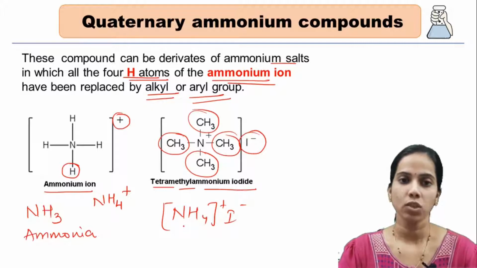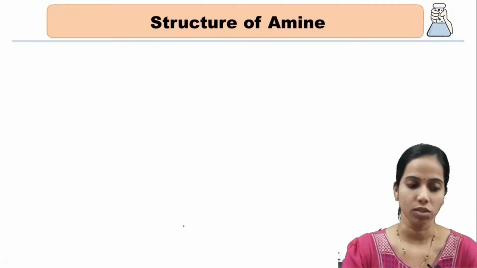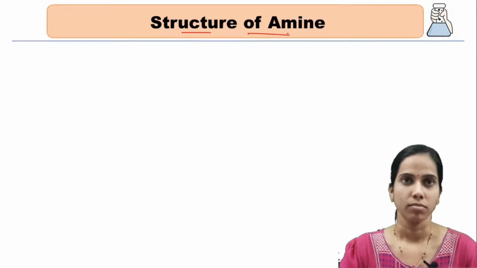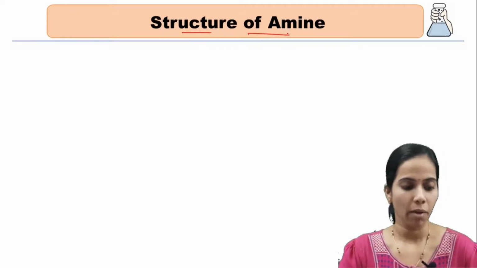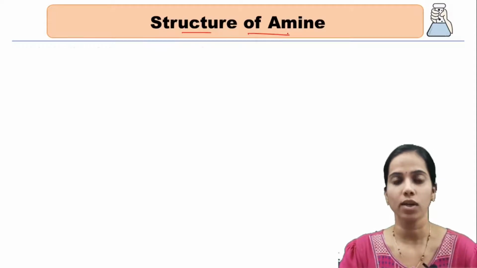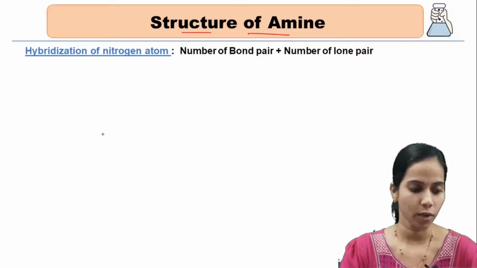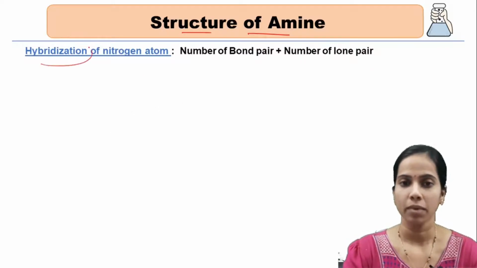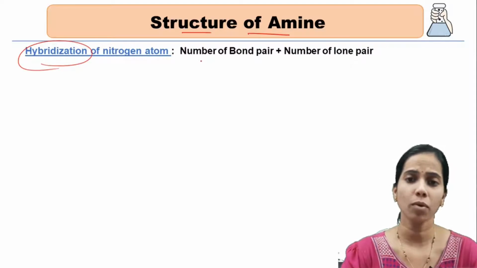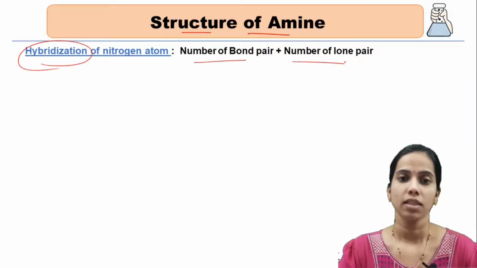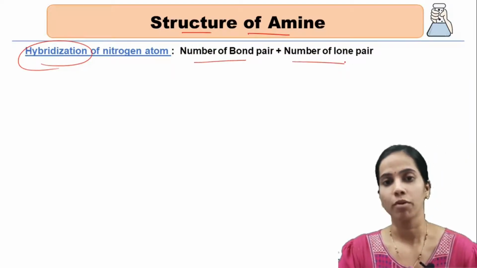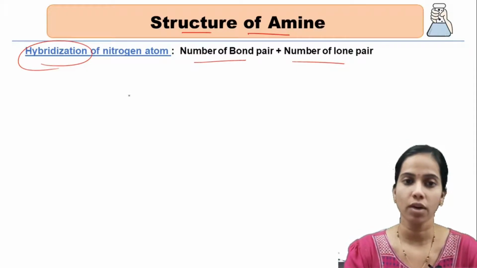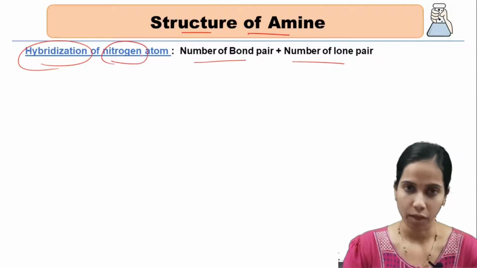Let's move on to the next topic, that is the structure of amine. The structure of amine needs to be explained with the hybridization of the nitrogen atom. Hybridization of the nitrogen atom can be found by the formula: hybridization equals the number of bond pairs plus the number of lone pairs. Now this is actually for finding the hybridization of the nitrogen atom.